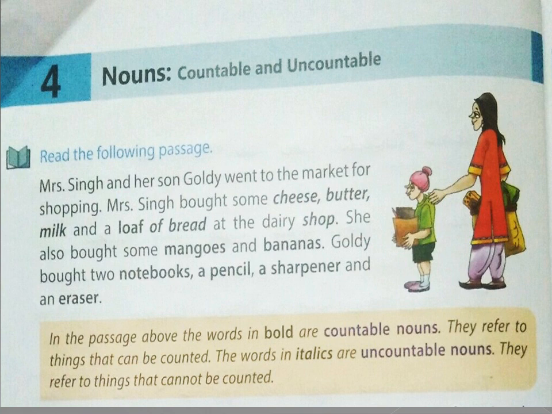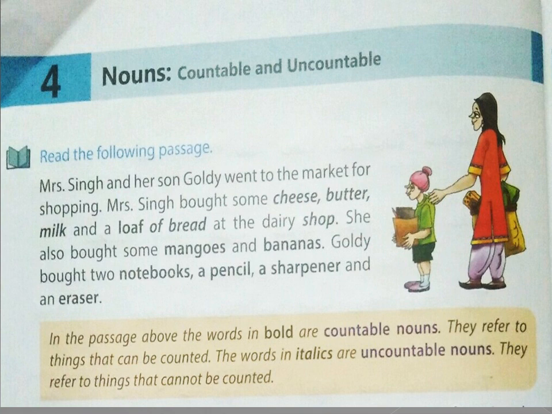Mrs. Singh and her son Goldie went to the market for shopping. Mrs. Singh bought some cheese, butter, milk, and a loaf of bread at the dairy shop. She also bought some mangoes and bananas. Goldie bought two notebooks, a pencil, a sharpener, and an eraser.